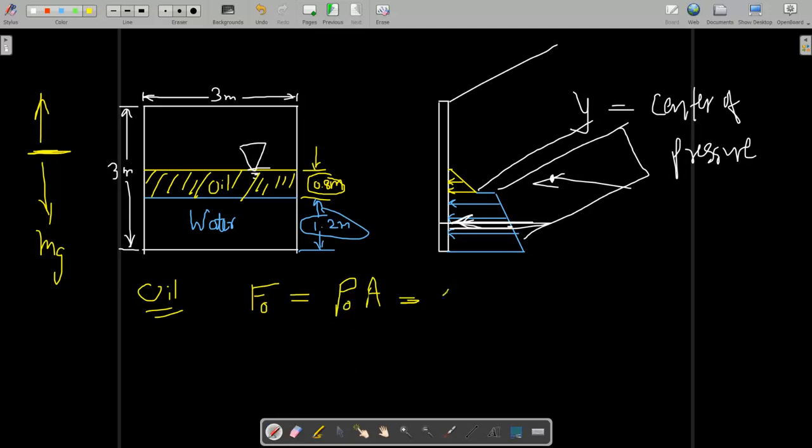Pressure of oil is given by rho of oil g times the depth h bar. We take the CG of this projected area, so the force is rho g h bar times the area. What is the projected area? That is 0.8 meter width and 3 meter long.